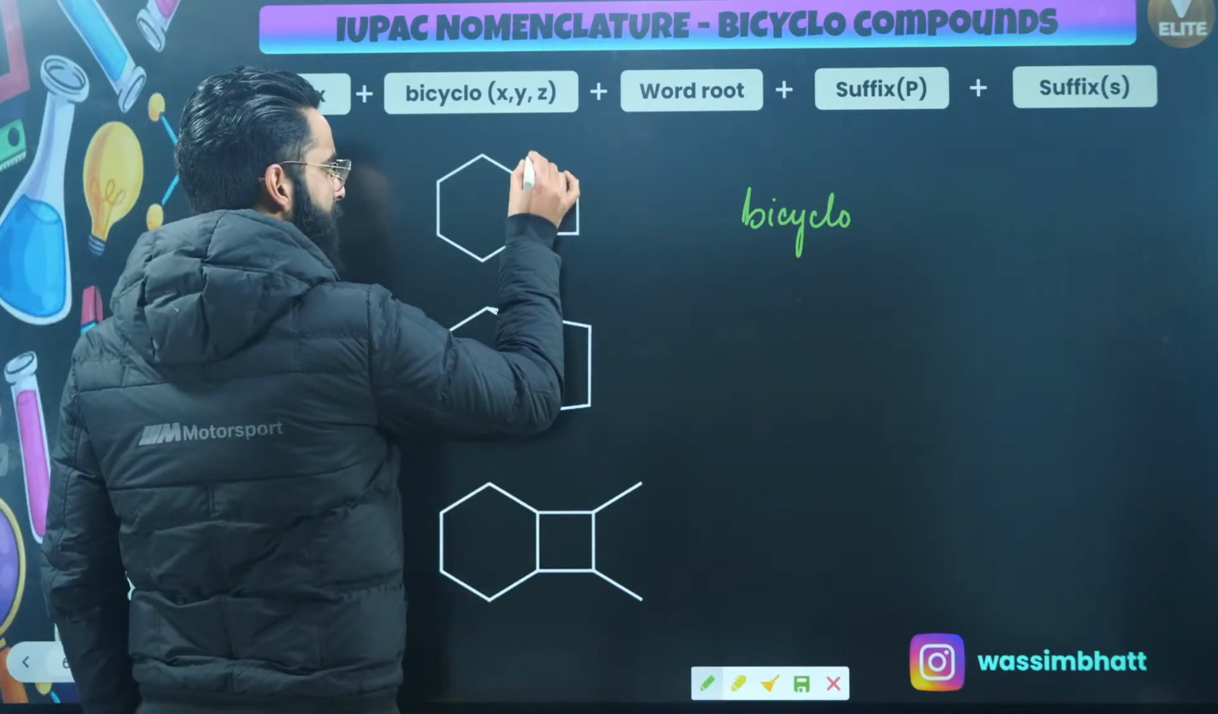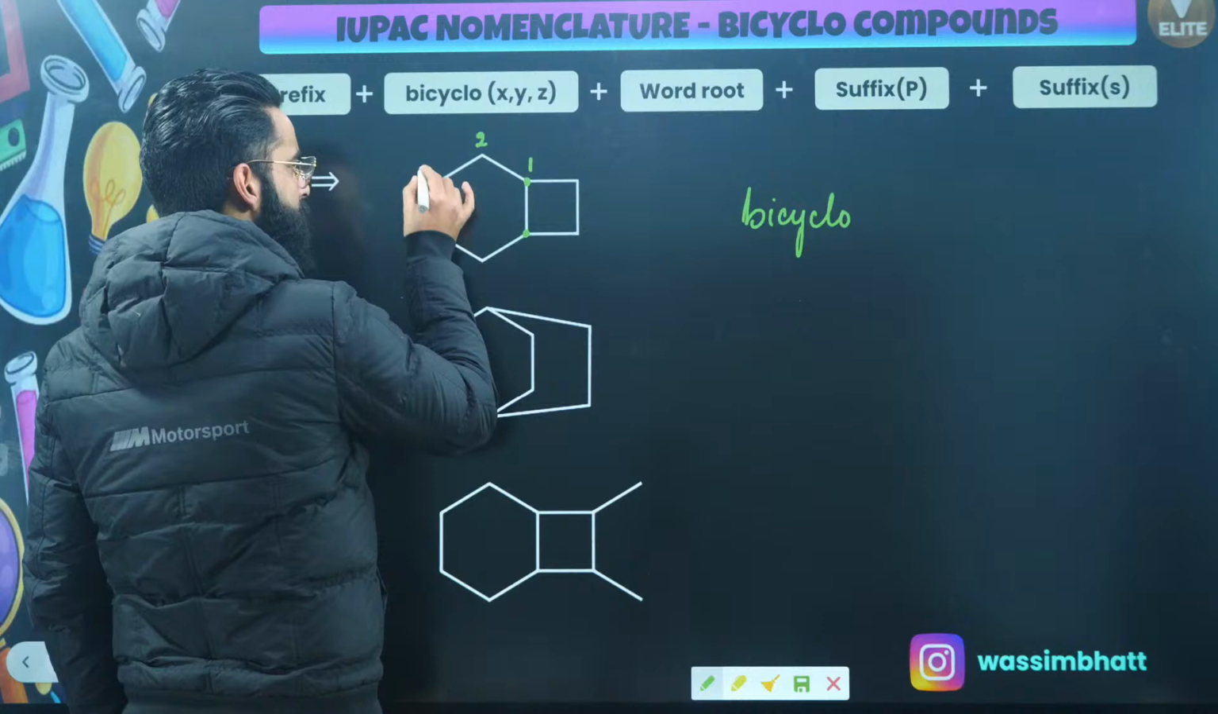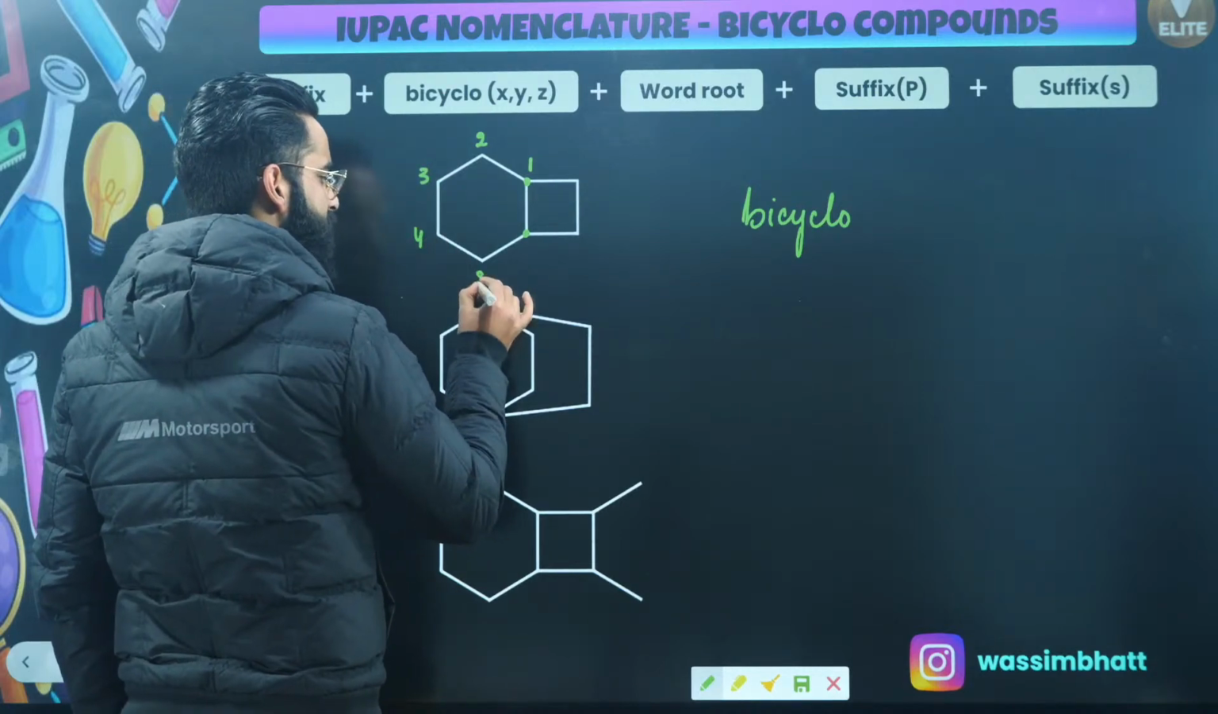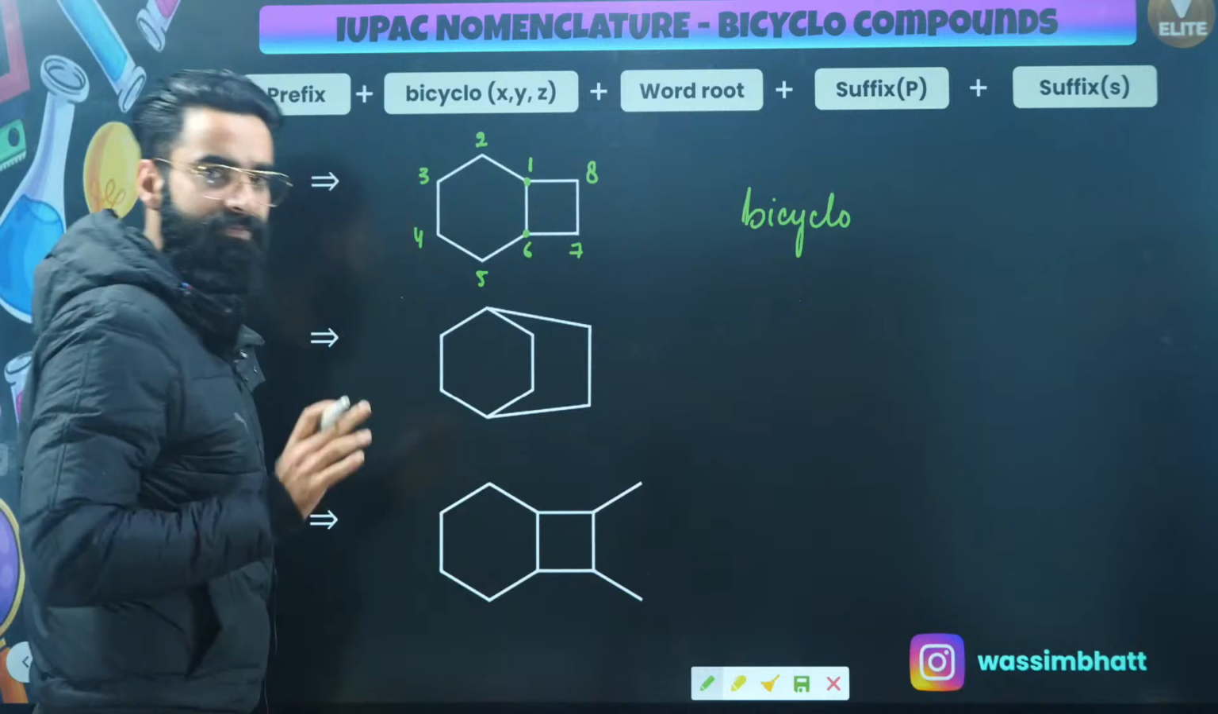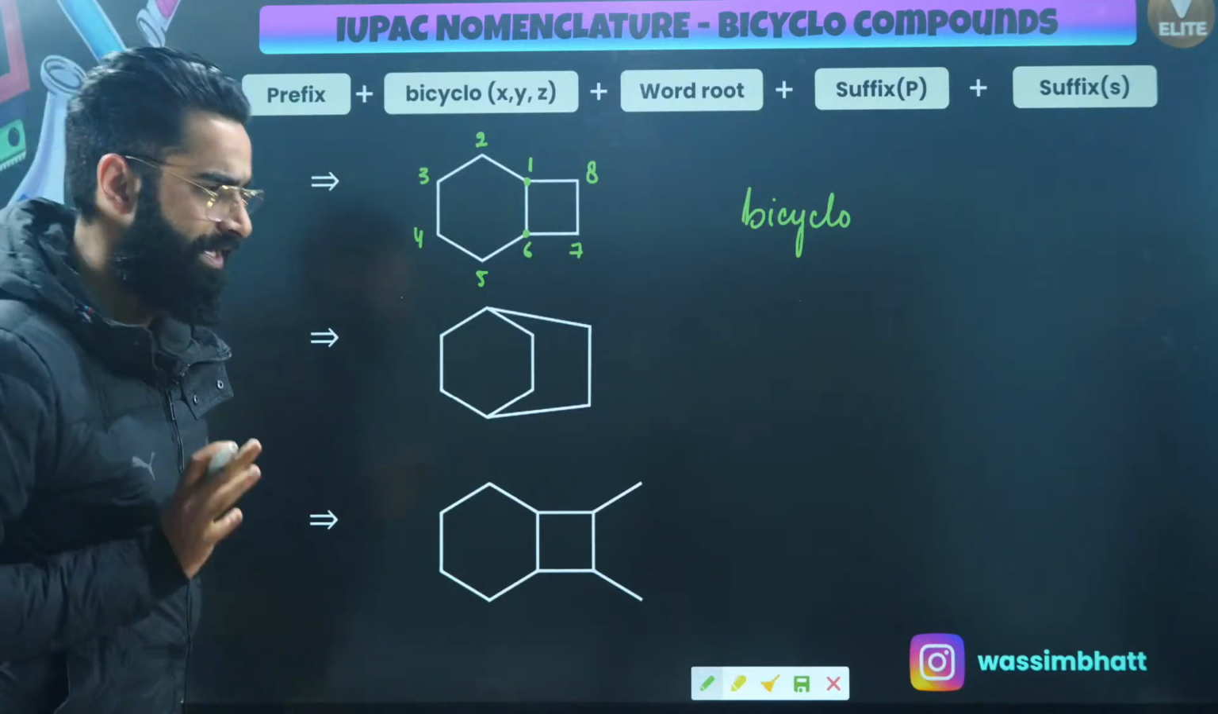Let's call this carbon number 1. Let's call this carbon number 2. Let's call this 3. This is 4. This is 5. This is 6. This is 7. This is 8, right? So this is the way we are going to do the numbering first of all.